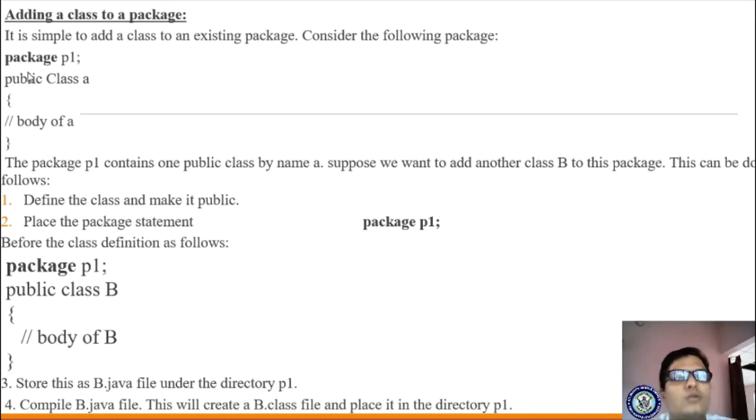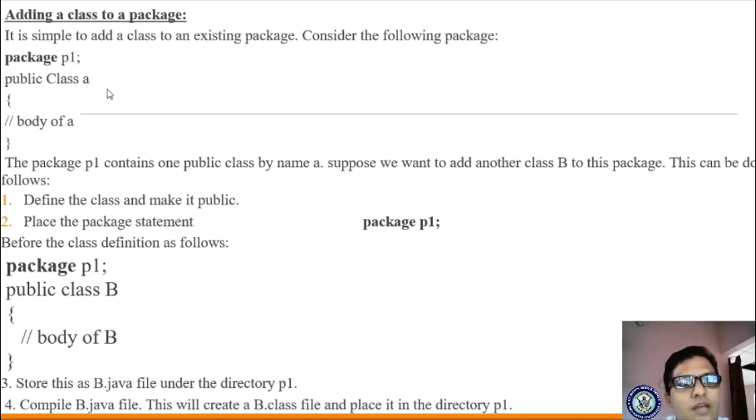Now please observe here: package p1. What does it mean? You are supposed to create the p1 package, where you create the p1 folder in the bin folder. Bin is the executable directory, right? We are supposed to execute all my files in bin. In the bin folder, what folder do I give? The p1 folder. So this p1 indicates the folder. How can you say it is a folder? By using the keyword package. That's all.